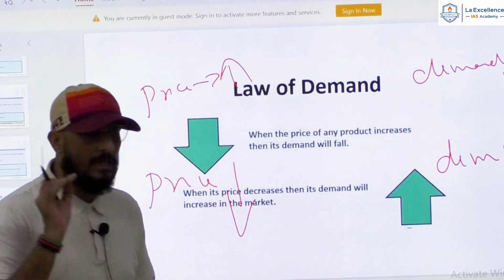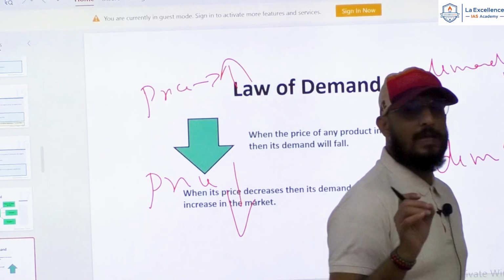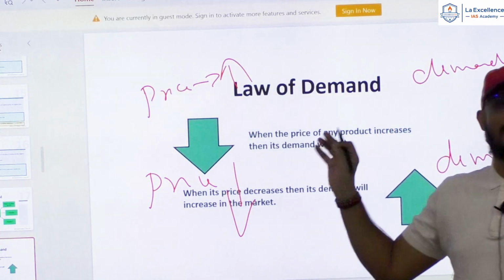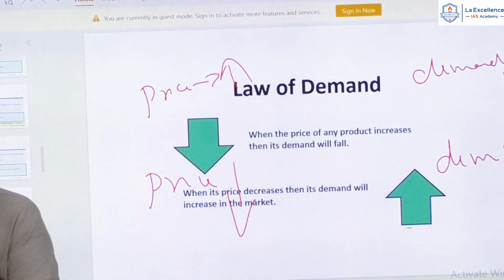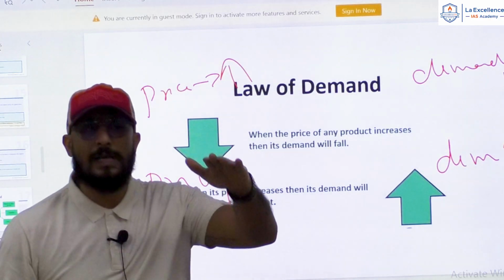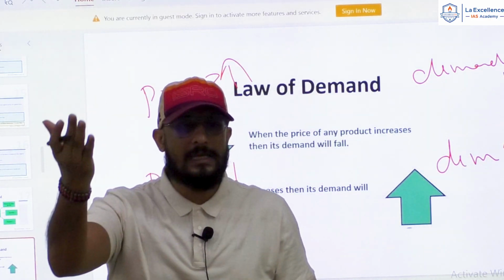Every economist, every private company takes law of demand into account, right? Because if every other factor remains unchanged, same class, same teacher, if the price increases, can I say demand will reduce? And same teacher, same class, if the price is reduced, demand will increase.